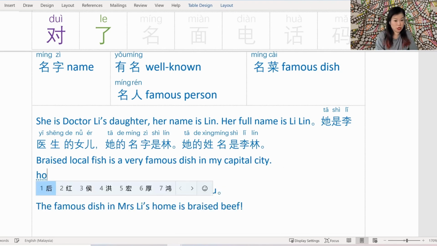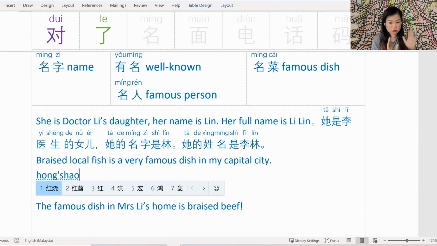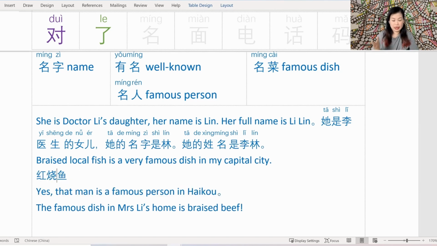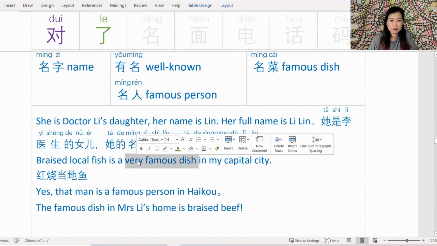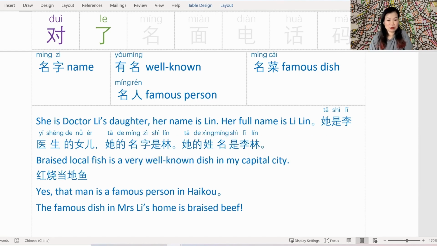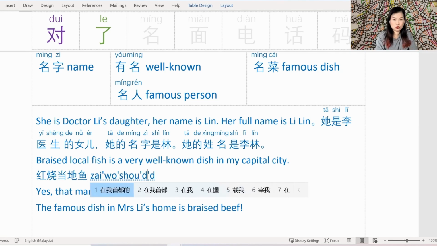Braised 是红烧，但是不是牛肉，是鱼，红烧鱼. But not just any 鱼, 是 local 鱼, 是当地鱼. And I want to say it's very famous in my capital city. Maybe the English is not very good. Maybe I should say very well-known dish. 红烧当地鱼在我首都.